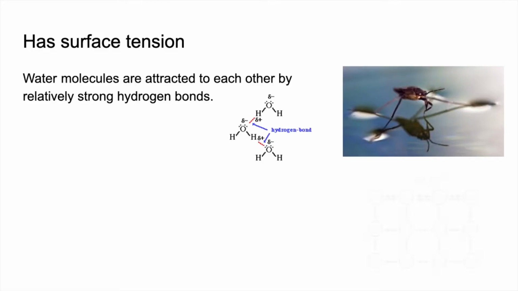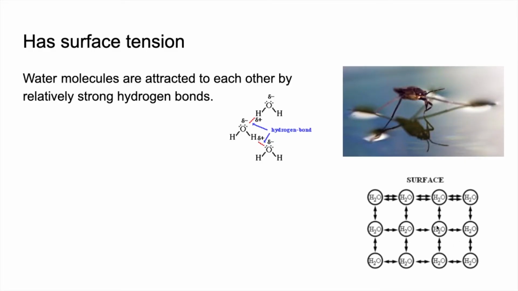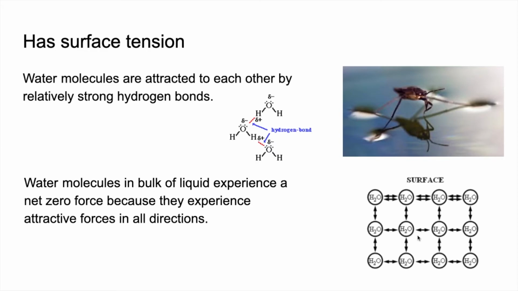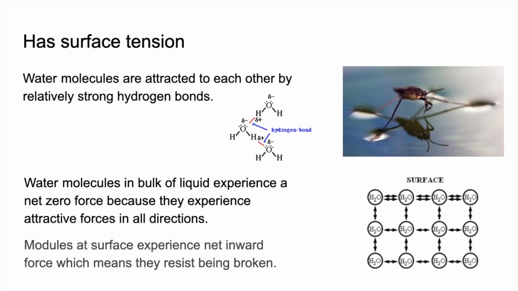There's that diagram again. So if we just think about what's going on here, we've got the water at the surface, these H2Os here, and then this is what we would class as the bulk liquid, so under the surface. The water molecules in the bulk of the liquid experience a net zero force because basically all the attractive forces cancel each other out. However, if you think about the water molecules at the surface, they don't have anything above them, so there's a net inward attraction on those water molecules at the surface, which means the attractive forces resist being broken, which is what creates this surface tension effect.